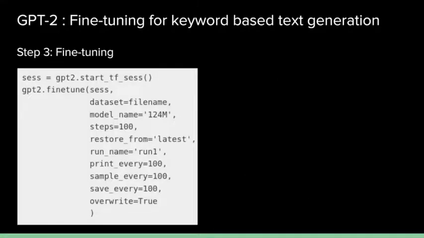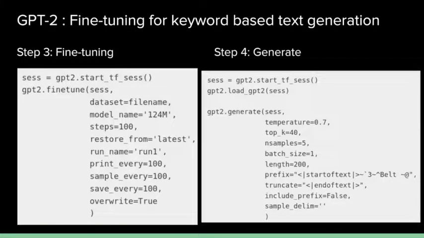For the further fine-tuning, we use the method called gpt2.finetune, where the basic parameters are the model name which we are fine-tuning, and from which checkpoint we want to start our fine-tuning. Once that is done, we can move on to generation, where the key parameters are the temperature, which controls the trade-off between the creativity and the sensibility of the text. And GPT-2 supports two different kinds of sampling techniques. We can either use top K or we could use top P.